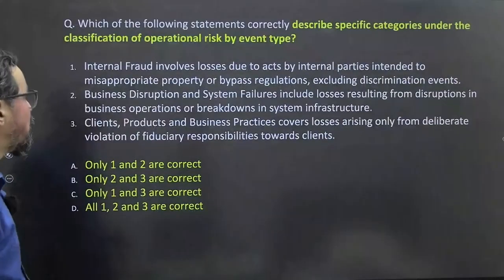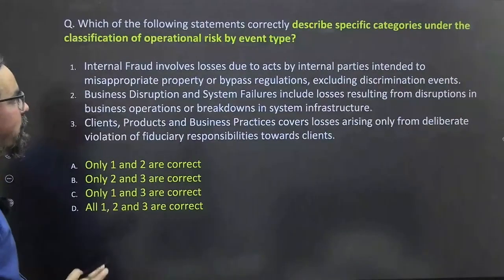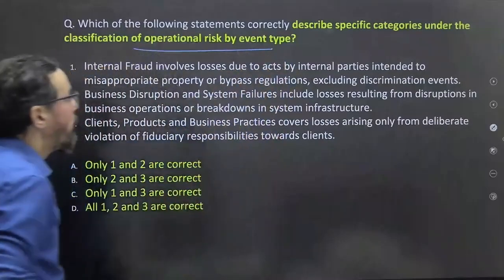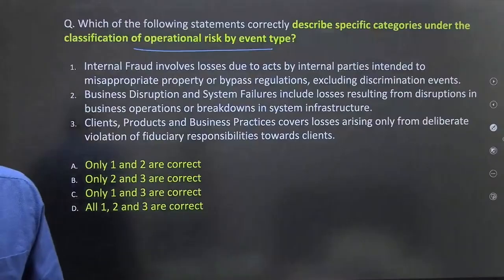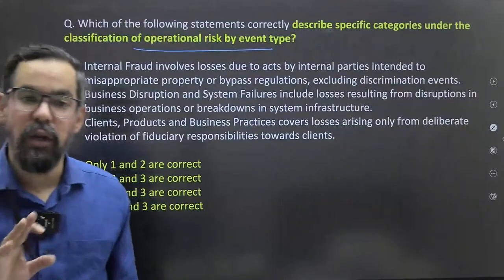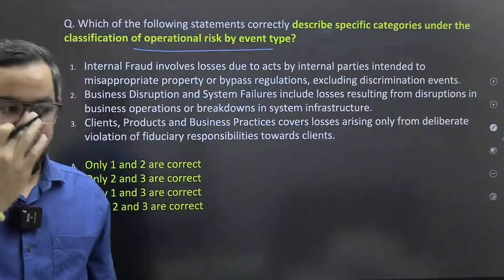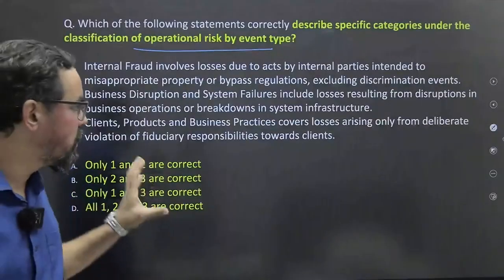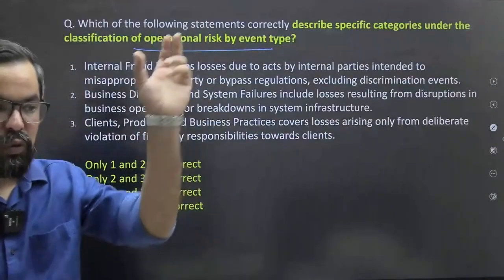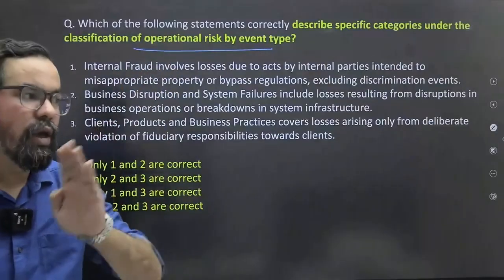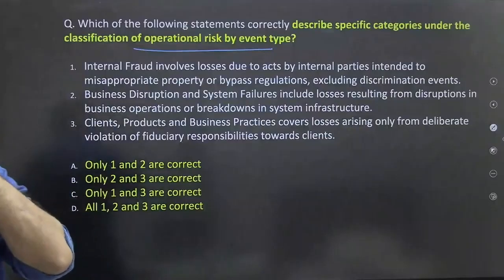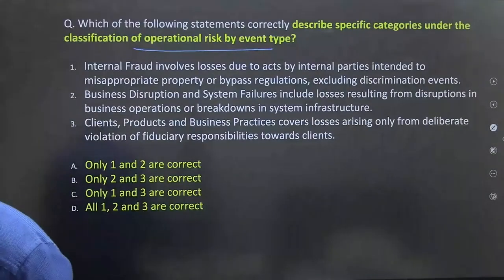Next one. Which of the following statement correctly describes specific categories under the classification of operational risk by event type के हिसाब से we have discussed these particular one in detail in our कॉन्सेप्ट समरी, ठीक है। तो जब हमने कॉन्सेप्ट समरी वाला सेशन किया था ना, तो वहां पे हमने इनको डिटेल में डिस्कस किया था। I have shown you that entire chart also, ठीक है, जिसमें we have around 5 to 6 categories आपका, ठीक है, जहां से ये जो different different situations जो आपको देखने के लिए मिल सकते हैं, ठीक है। So what will be your correct answer guys?